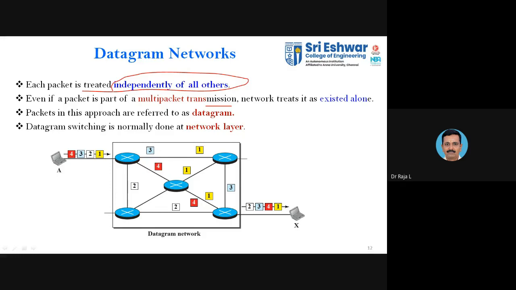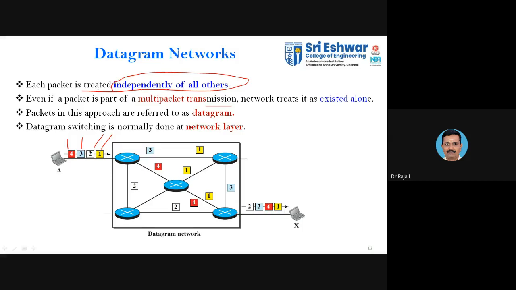Otherwise, I don't know how to join the divided packets at the receiving end. So I need to put a number, called a sequence number, or you can say an identifier or packet number. A packet will be identified by its number 1, 2, 3, 4. Like this, I need to divide a larger packet into smaller ones.